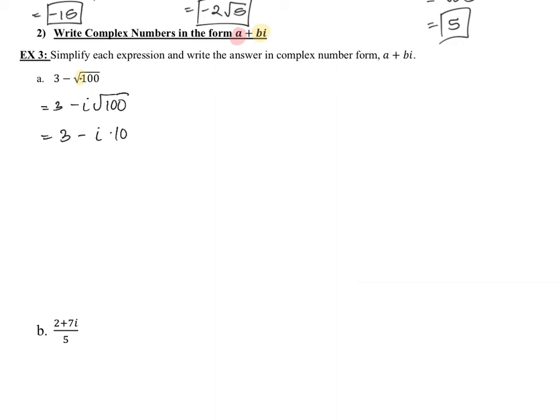But we would not answer like this. Why not? Because for the form for answering a complex number, you need to have the number part and then your imaginary part. So we'll rewrite this. This is going to be 3 minus 10i. So in this case, when you have a real part attached with an imaginary number, that's when you have the i at the very end. And there we go.